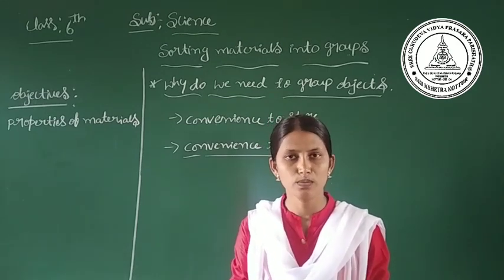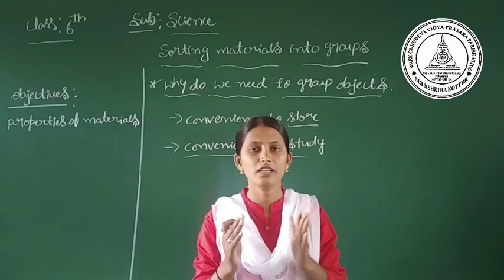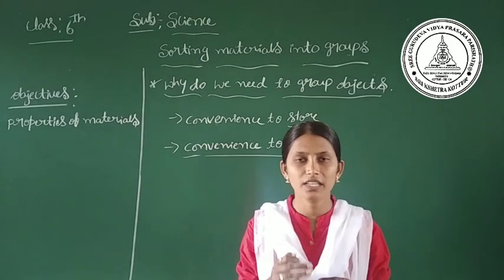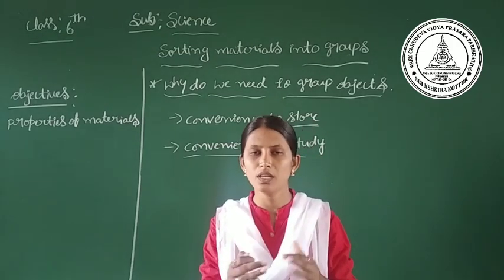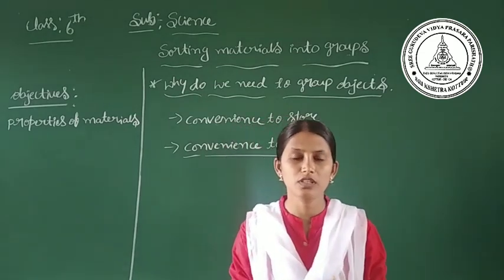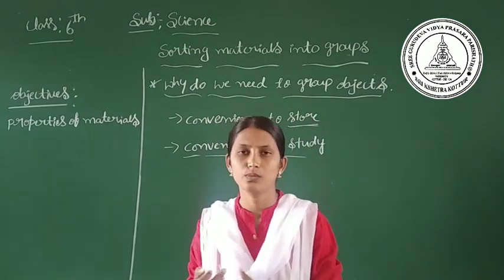For storage we need the objects grouped. Example: in a kitchen, the spices and materials which we need for cooking we store in the kitchen, and the materials we need for washing we keep in the bathrooms.